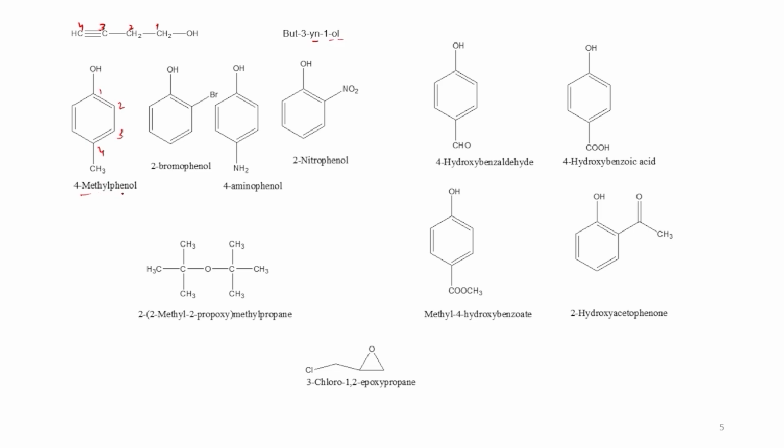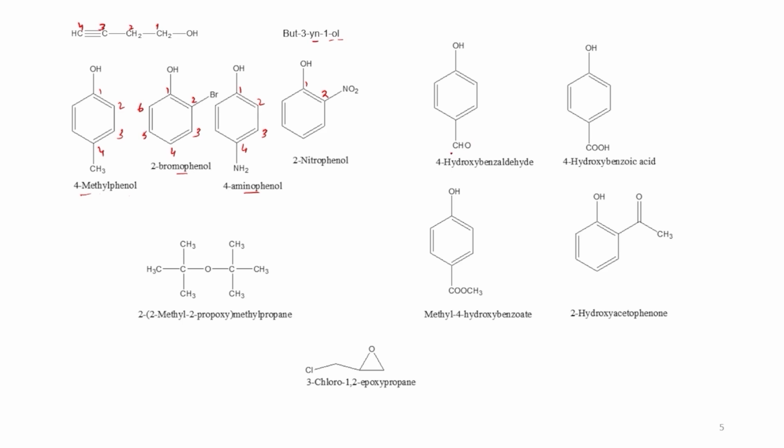So this is 1, 2, 3 and this one is 4. So this is 4-methyl phenol. Here also 1, 2, 3, 4, 5 and 6. So it is 2-bromo phenol. Here again the OH group has a preference over the amino group, so 4-amino phenol. Here it has preference over the nitro group. So it is 2-nitro phenol.